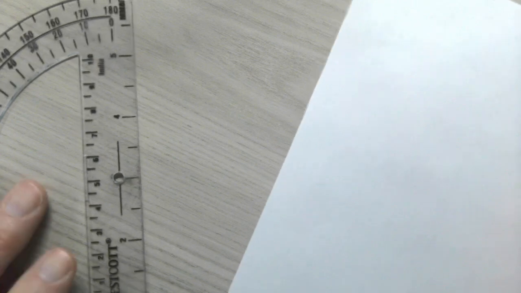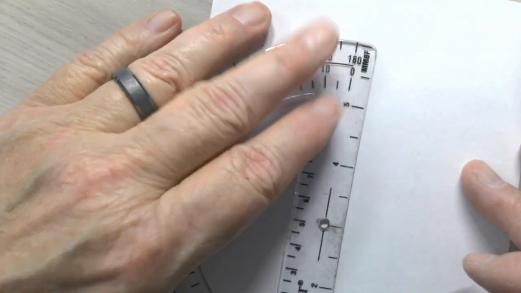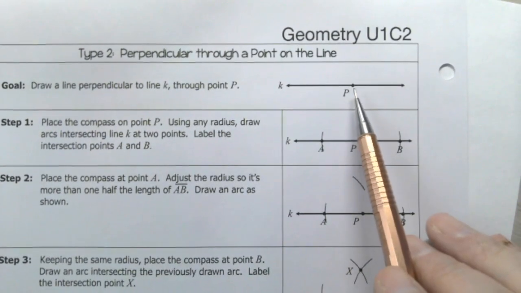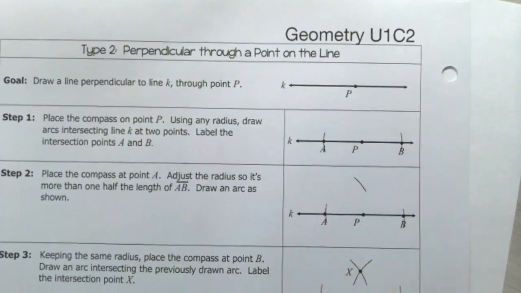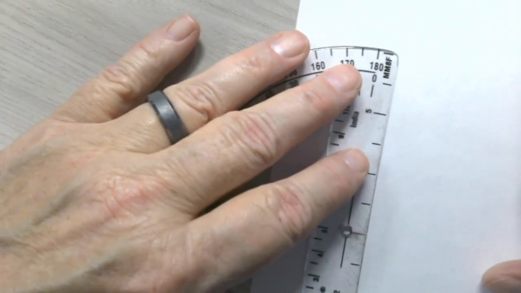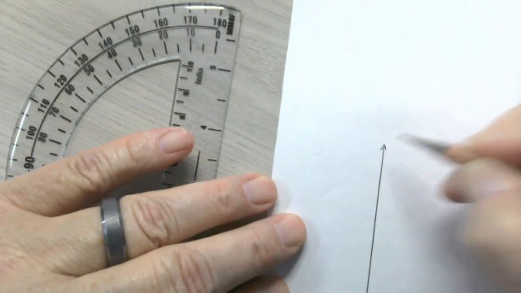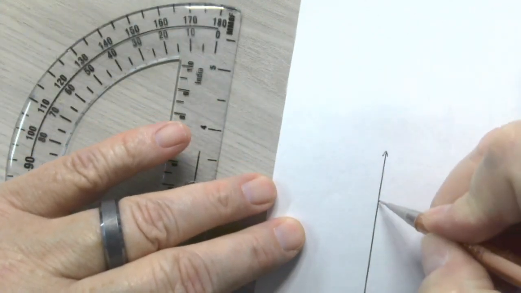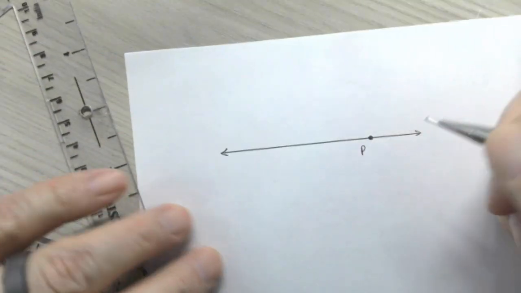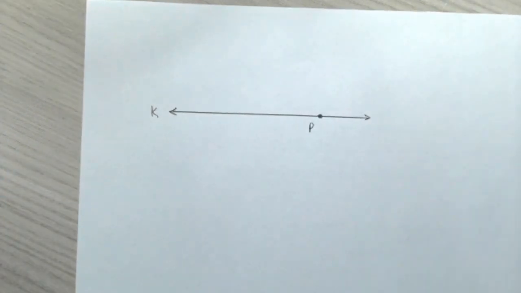Okay, so once again, I want you to draw the line, the diagram that they have up here on the back of this page. You're going to just draw a straight line. You're going to put a point on there and call it P. Okay, and it doesn't matter where you put the point. Okay. So I'm going to put it right here. I'm going to draw this line. It doesn't matter how long you make it. Okay, and I'm going to put my point right here, like that. I'm going to call it P, and then I'm going to call my line K, just like that, okay?